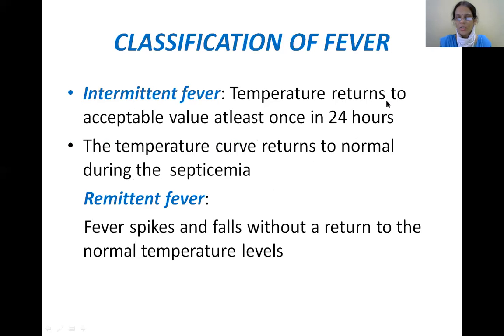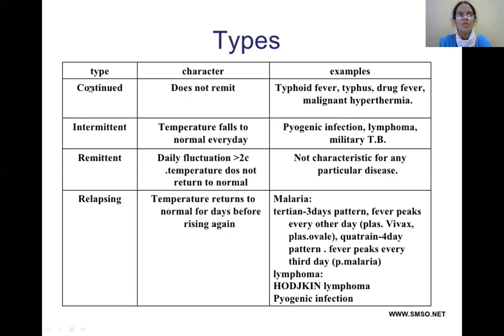Classification of fever, the different types, as you all know. One is a continuous type of fever, intermittent type of fever, remittent, and the relapsing. 4 types you can see. Continuous, here the body temperature has been elevated beyond the normal temperature, but the fluctuation in temperature is not more than 1 degree centigrade. And the examples for this, most important, remember typhoid fever, typhus, and the drug fever.